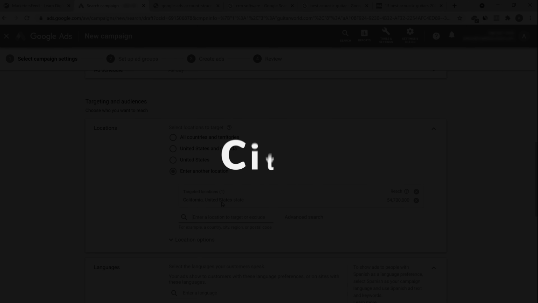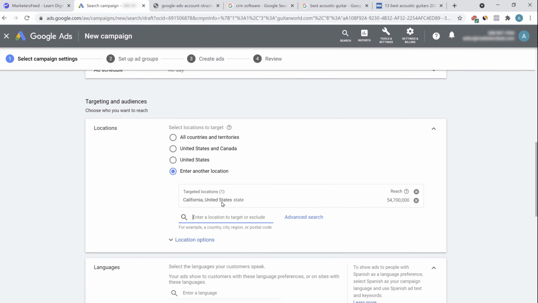You can also select country, city, region, or even postal code if you are catering to a specific postal code. Let's say you are an offline retailer and you are targeting customers for a particular postal code, then you can do that here as well.